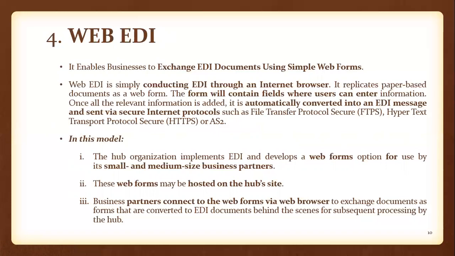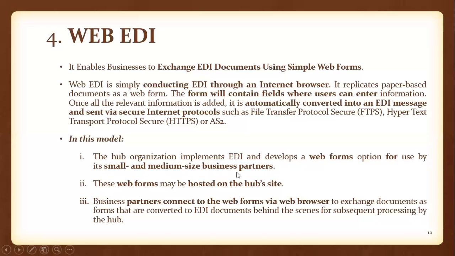So once the purchase company has filled the requirements for the trading partner, those web forms will automatically be converted into EDI documents, and those EDI documents will be sent to the supplier by using secured internet protocols called FTPS, HTTPS or AS2. And in this model, the hub organization implements EDI. Here, hub organization means what? The supplier organization. So they will implement the EDI system and develop a web forms option for use by its small and medium size business partners.